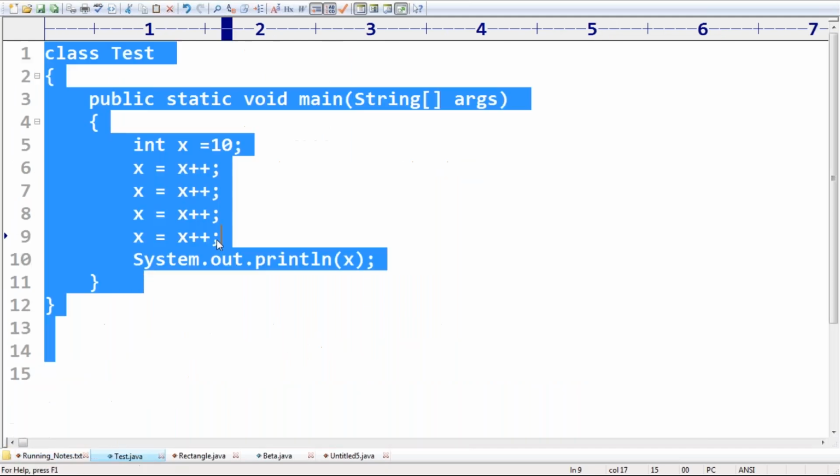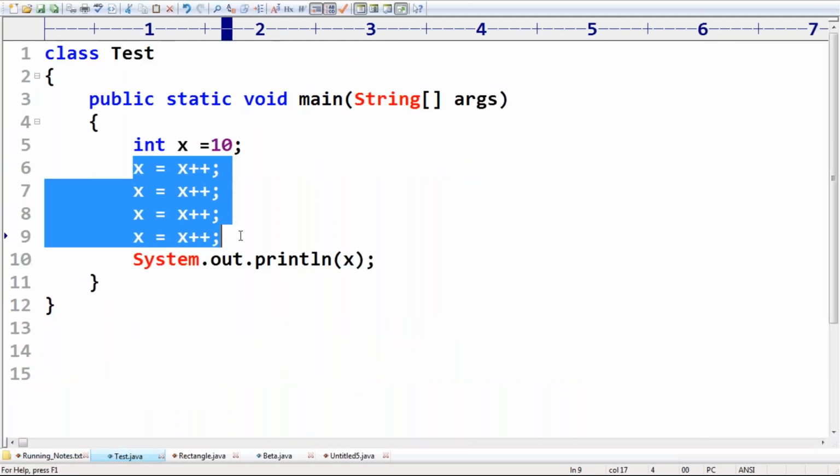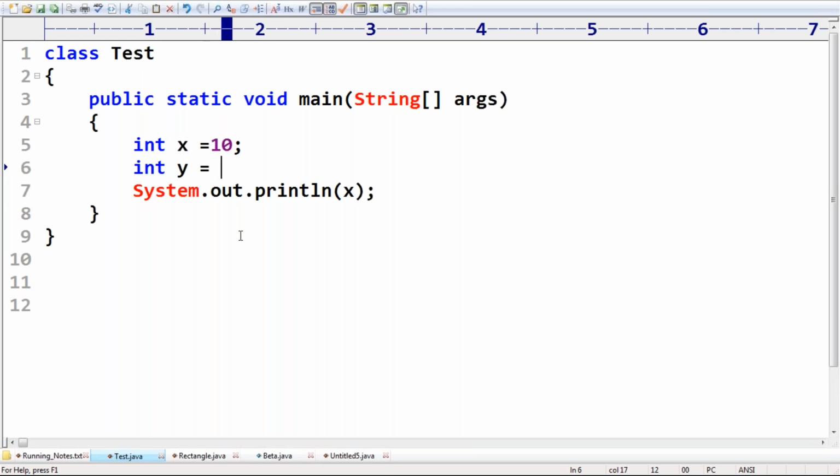Okay. Now observe, if I'm taking int y is equal to x++. Now consider the x value for assignment and then the x value will be incremented. At last, assignment is going to happen with the old considered value. What is the y value we are going to get? Can you please guess what the y value is?